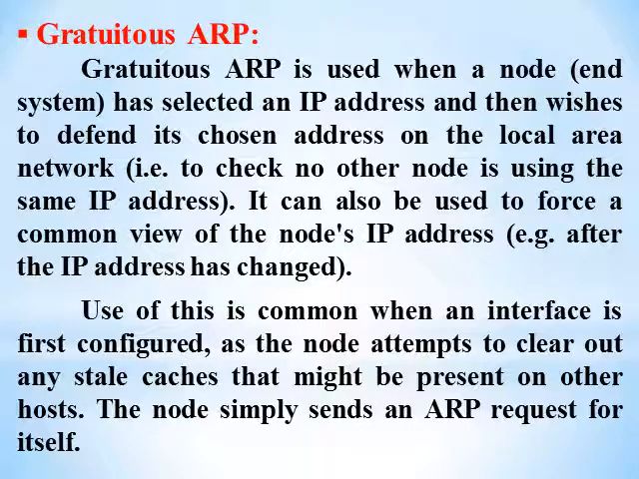Gratuitous ARP. Gratuitous ARP is used when a node, that is an end system, has selected an IP address and then wishes to define or to defend its chosen address on the local area network, that is, to check that no other node is using the same IP address. It can also be used to force a common view of the node's IP address, for example after the IP address has been changed. Use of this is common when an interface is first configured, as the node attempts to clear out any stale caches that might be present in other hosts. The node simply sends an ARP request for itself. That is about the gratuitous ARP.